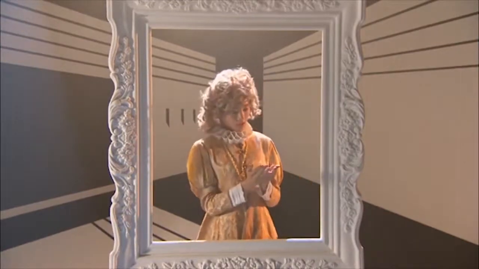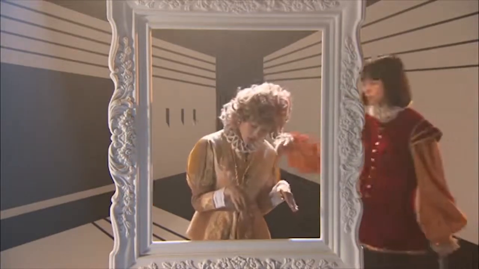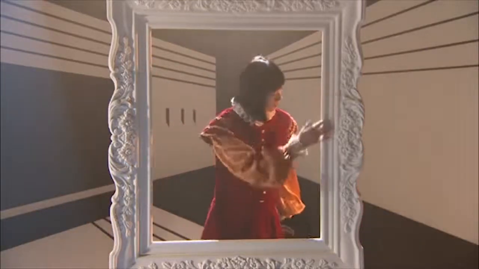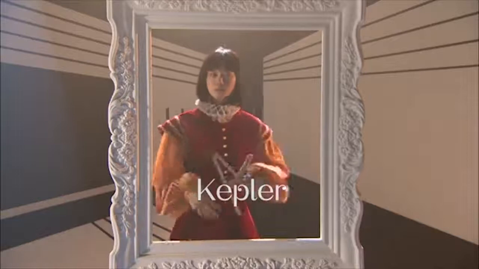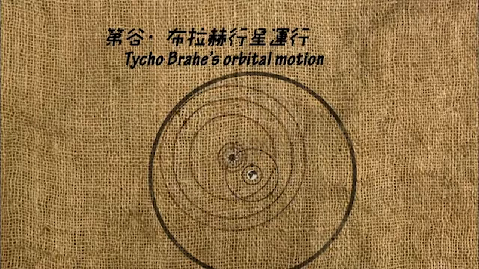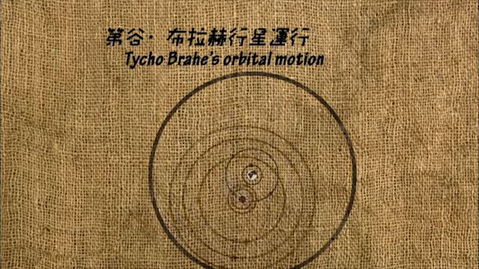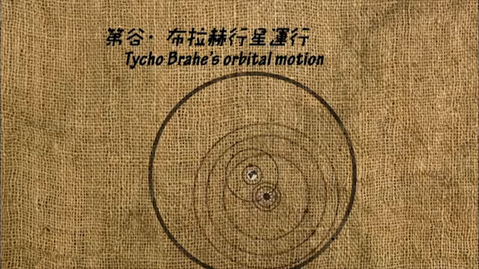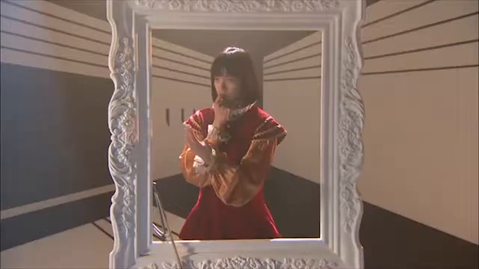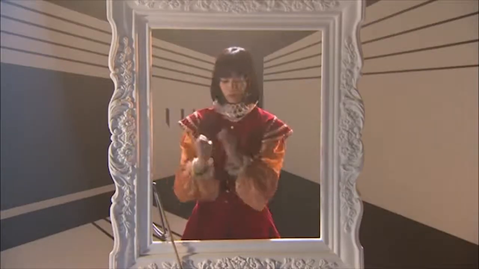At that time, he had already discovered that many of the planetary positions recorded in books were not accurate. When he died, he left behind a huge amount of information on the observation of planetary motions. Brahe's assistant, the German astronomer Kepler, continued the research of Brahe and analyzed the information Brahe collected. Astronomers in the past, whether Ptolemy or Copernicus, all believed that the planets in the sky moved in circular motions.